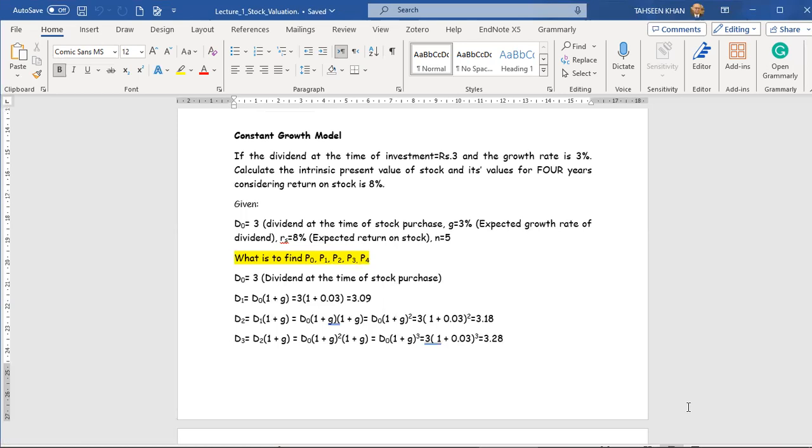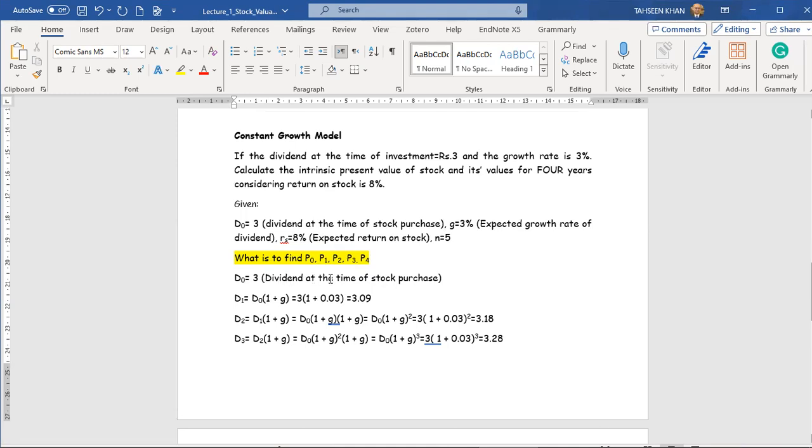Here, what is given in the question: dividend D0, the dividend at the time of the stock purchase, is rupees 3, and there is a growth of 3%. Growth is represented by g, and Rs is 8%. Expected return on stock means the capital gain on the stock. Now what we have to find is the present value of the stock at the time of purchase, after the first year, after the second year, third year, and the fourth year.